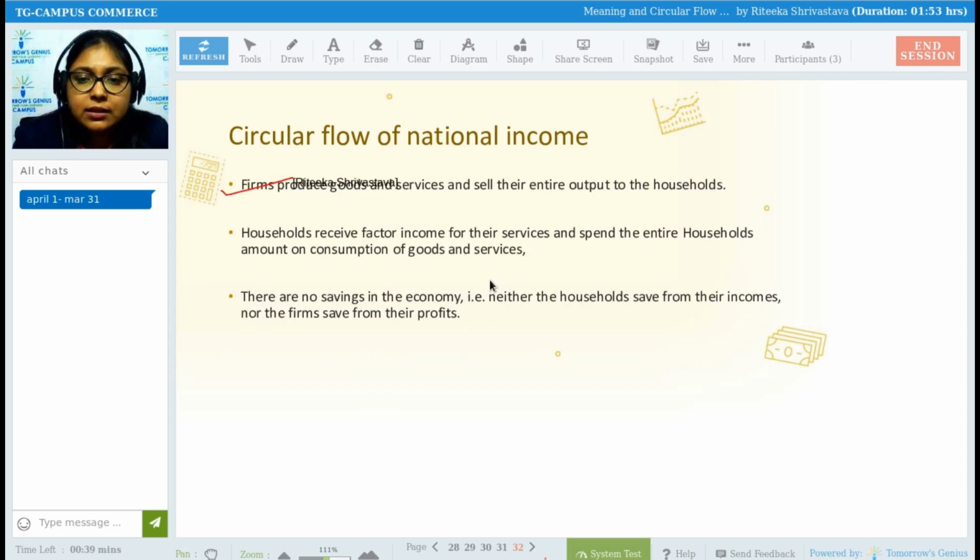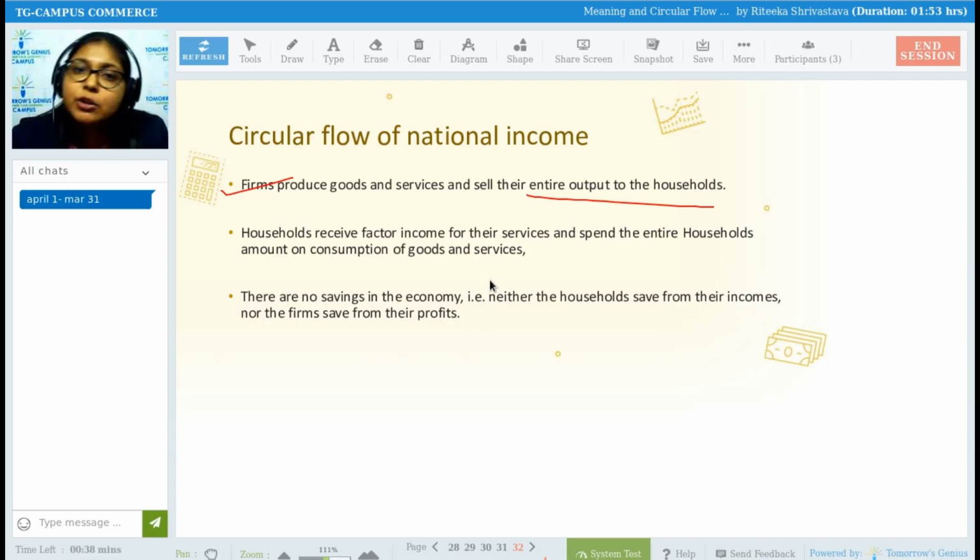Next, firms produce goods and services and sell their entire output to the households. The entire goods produced by the private firms are going to be sold only to households. They will not sell any goods or services apart from to households.